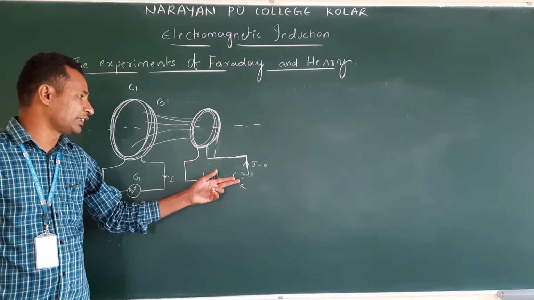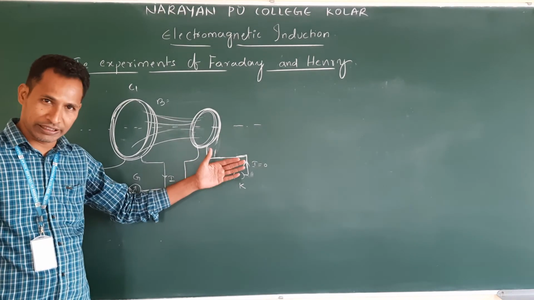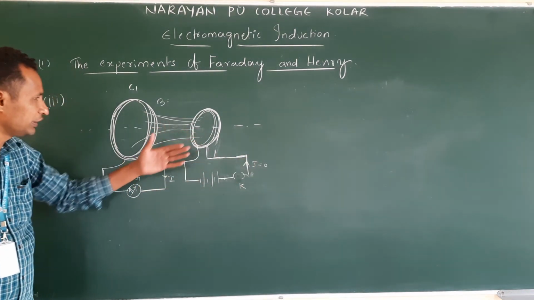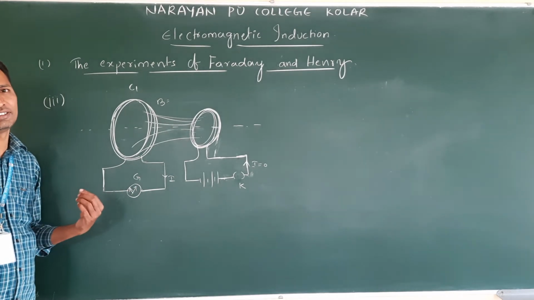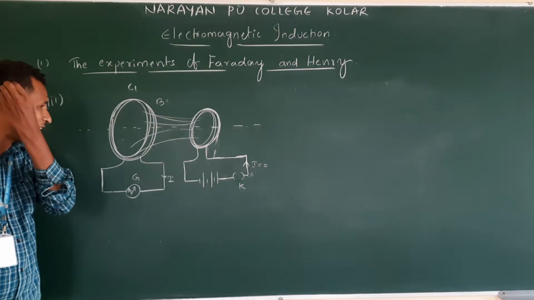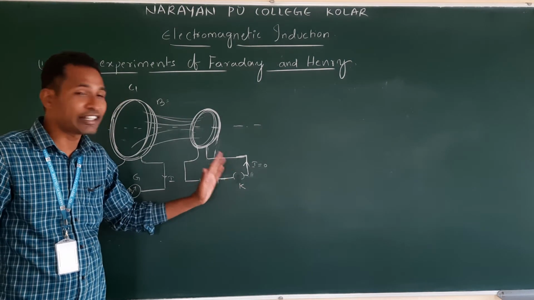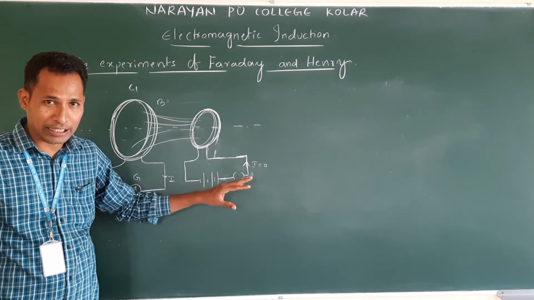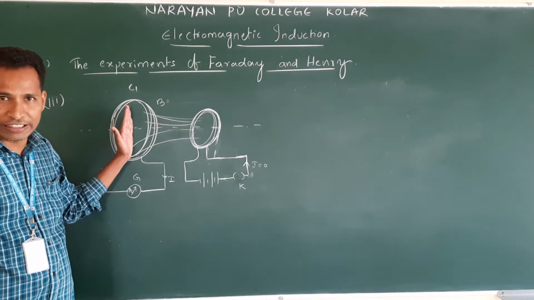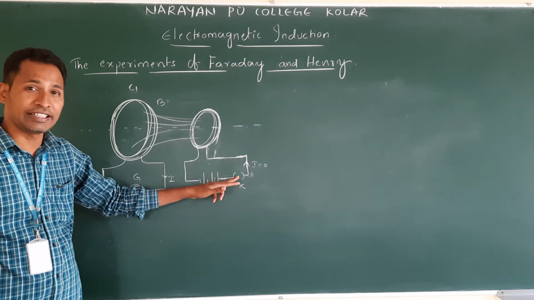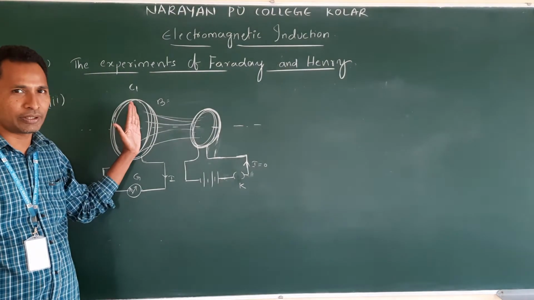When they kept the key pressed continuously, for a long time, they noticed no deflection in the coil. Clear? So what is happening as soon as the key is pressed and removed? In those two instants, there is a change in magnetic field in the other coil.